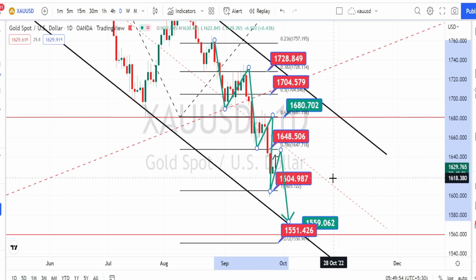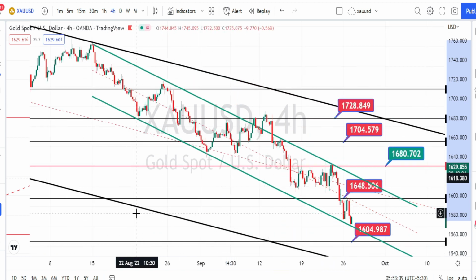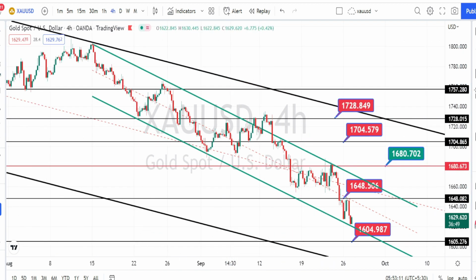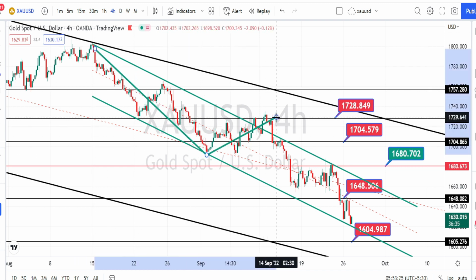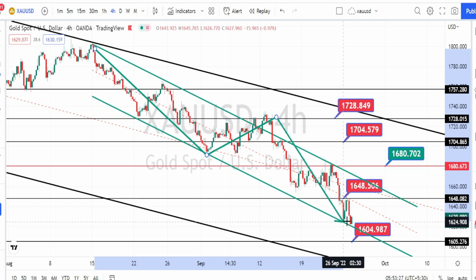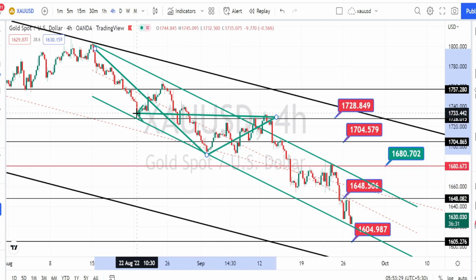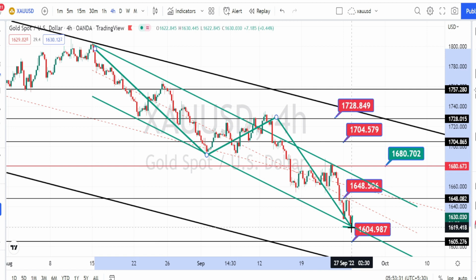Let us do the analysis in 4 hours time frame. I'm in 4 hours time frame now. When we look at the price action in 4 hours time frame, previously we have noticed a price action to trend on a bearish trend, and currently it has taken support on the previous bearish channel pattern support line, and currently we are noticing the price action to bounce back on the bullish side, retracement.